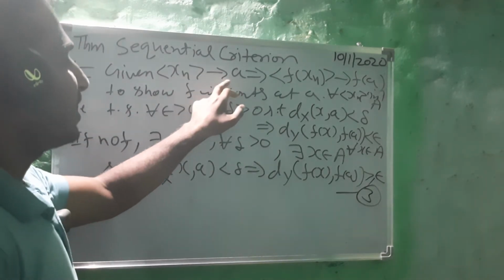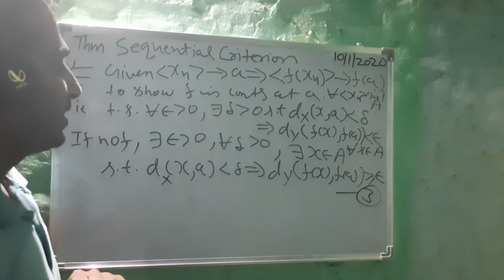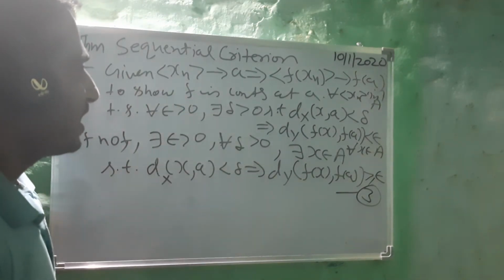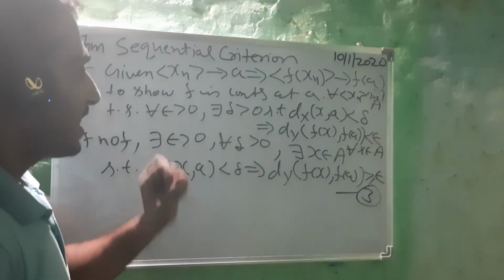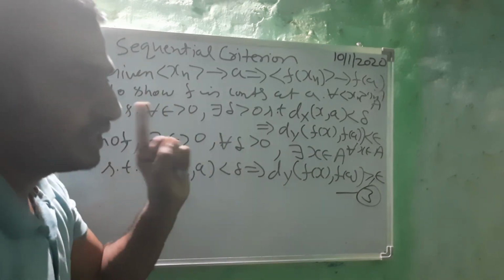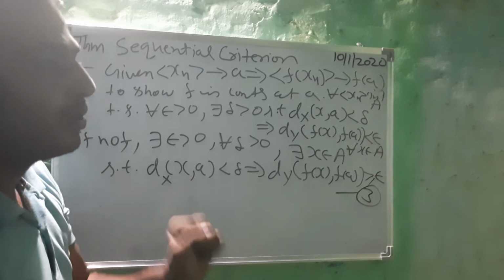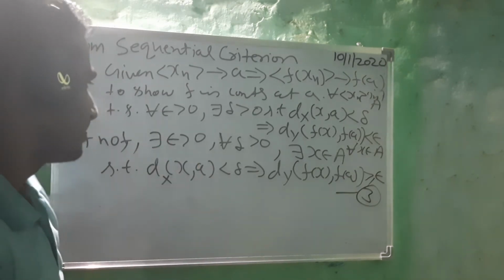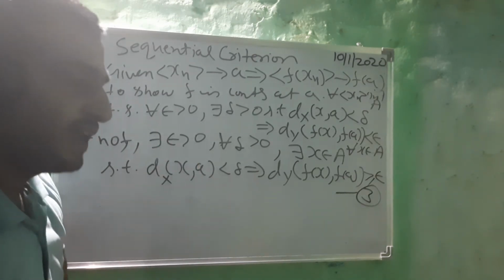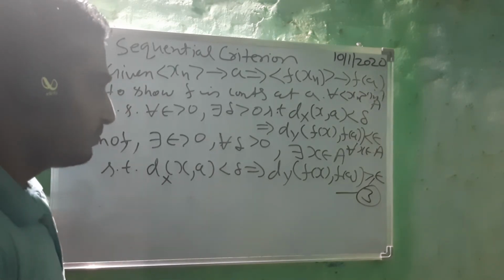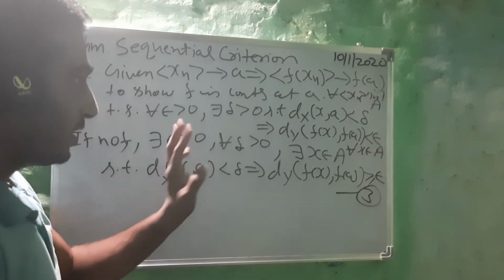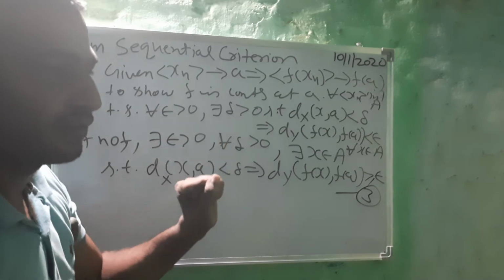If I want to make use of this given hypothesis, then I have to construct this sequence. And students, you are very much aware now how to construct a sequence, right? We have done this in some proofs already. So I hope you know how to construct a sequence.